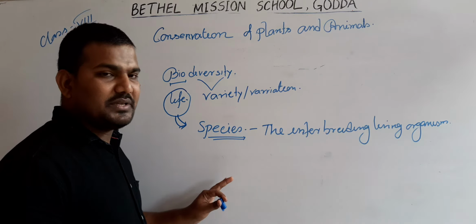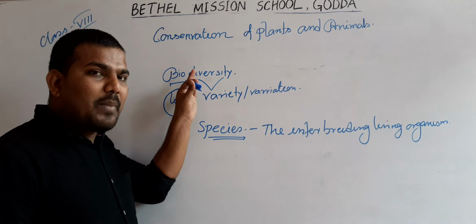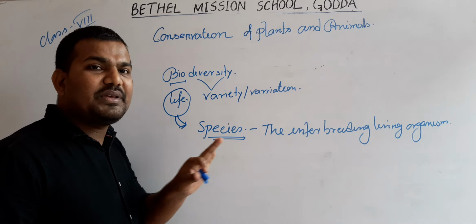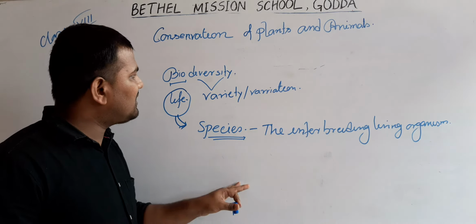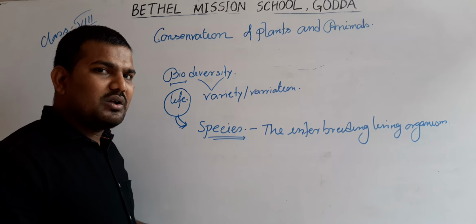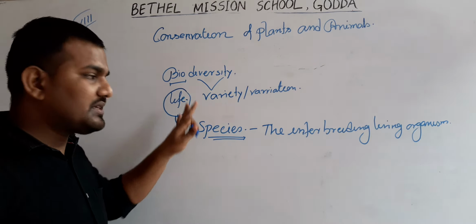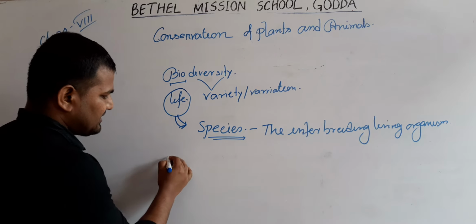They are termed a species. So what is biodiversity according to species? The different types of species present in a particular region are known as biodiversity. Clear?